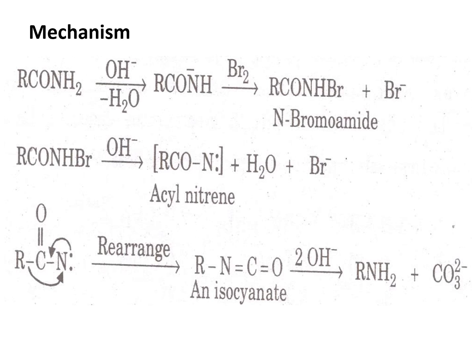So the N-bromoamide further reacts with another hydroxide ion to form acyl nitrene, and this acyl nitrene rearranges itself to form an isocyanate. This isocyanate is converted into amine with the production of a carbonate salt.